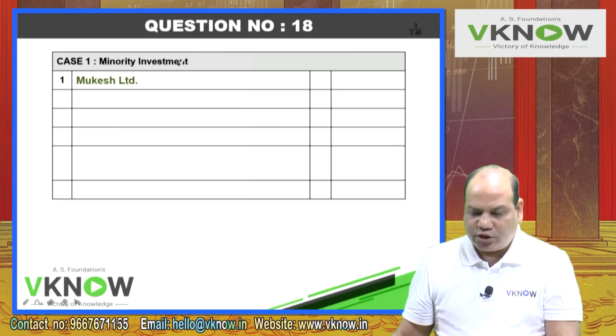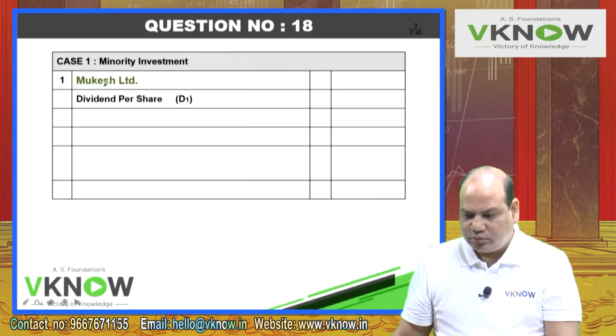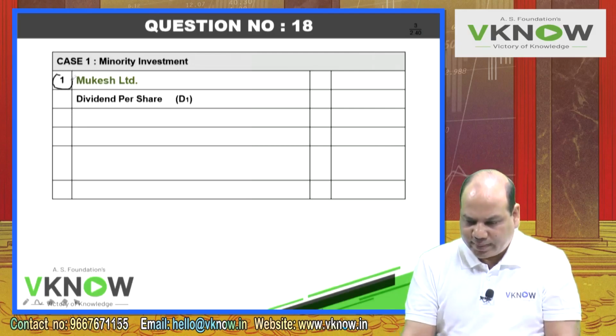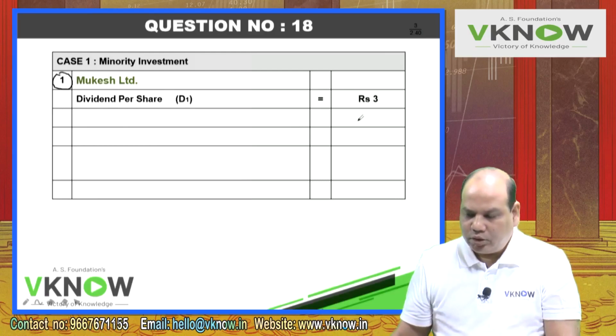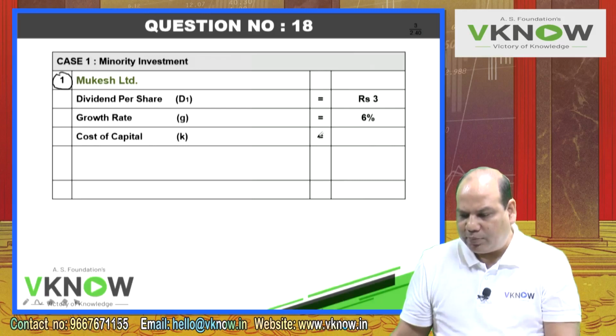First write down Mukesh Limited. Point number 1, write Mukesh Limited. Under Mukesh Limited, write dividend per share D1 rupees 3. Dividend 3 rupees. Growth rate 6%. Cost of capital 15%.